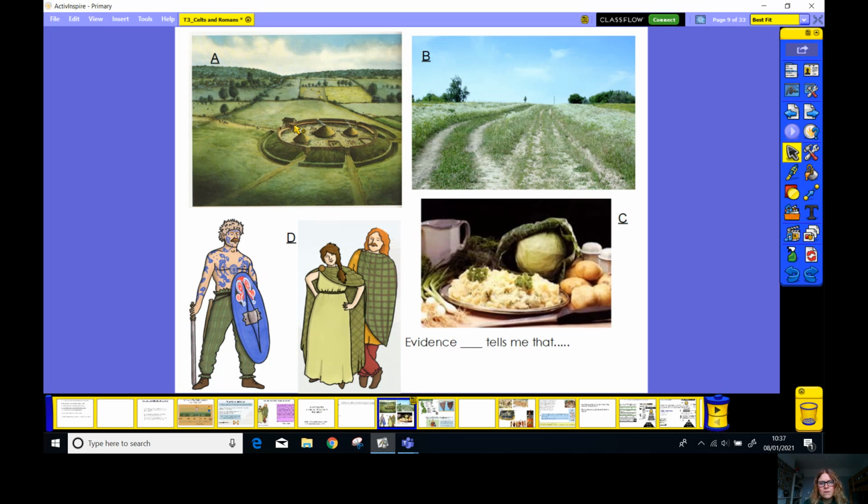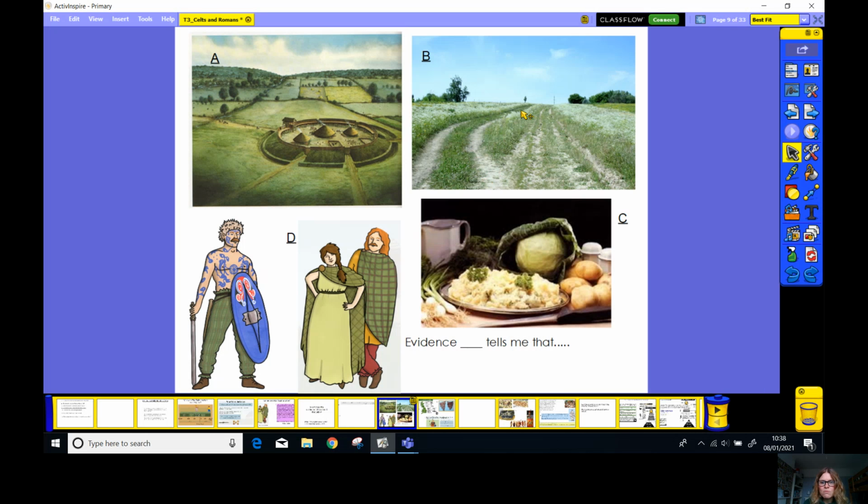What else did it tell us? Well, you can see that there's this mound again. Do you remember from yesterday what that man-made mound was called? That's right, it's called a motte. And so why is that useful for us? What is it useful for them? Why have they got these walls or this wall around their settlement? So what evidence can you get from this?